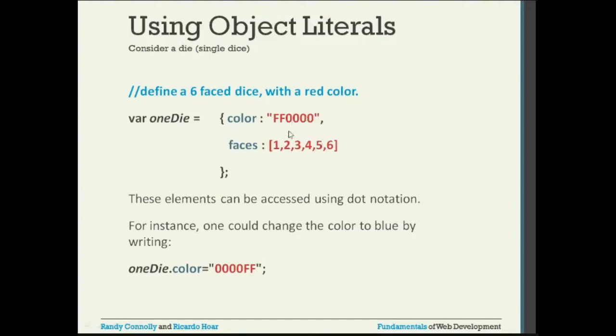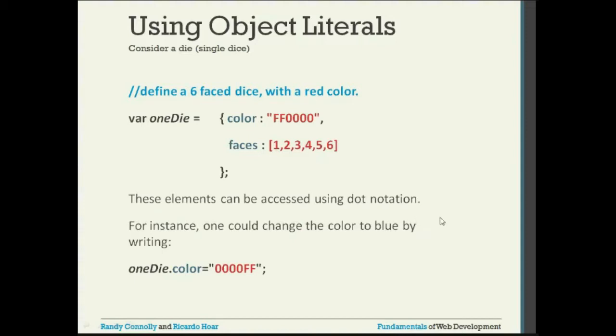This hexadecimal number represents the red color. Key and value are separated by a colon, and if you have multiple key value pairs, they are separated by a comma. The next attribute is faces, and faces is nothing but an array. Every face has these many dots or numbers, 1 2 3 4 5 6, and it ends with a semicolon.